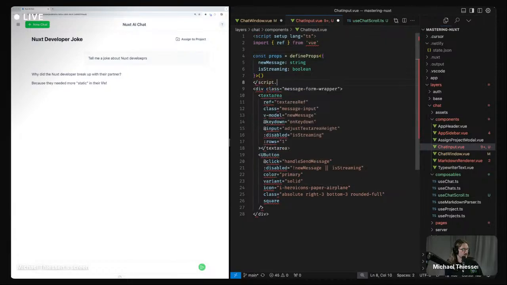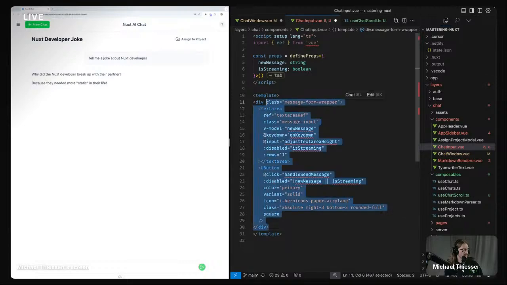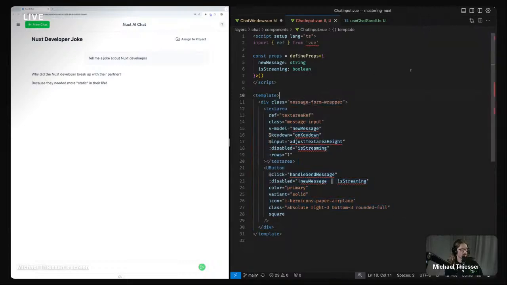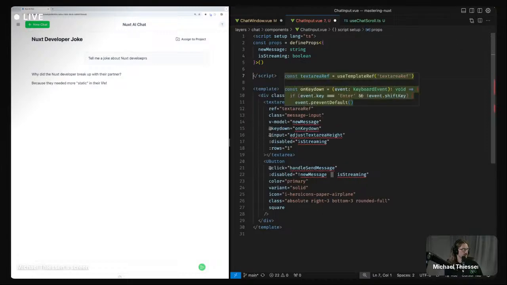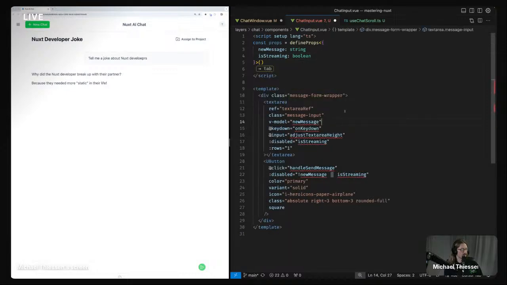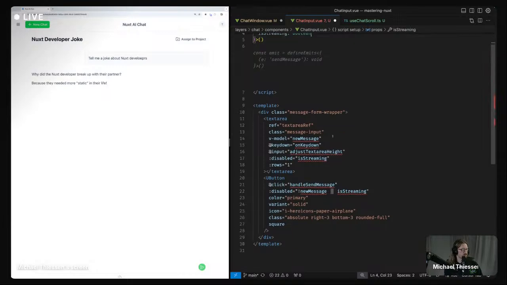Trying to break my habit and put the script at the top and the template at the bottom, because apparently that's what everyone likes. And so I'll succumb to the peer pressure. Okay, stop it. Cursor wants me to add in all this other stuff, but we're actually going to do a bunch of props for this.